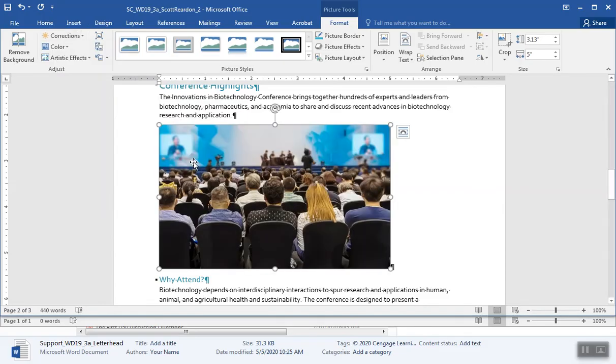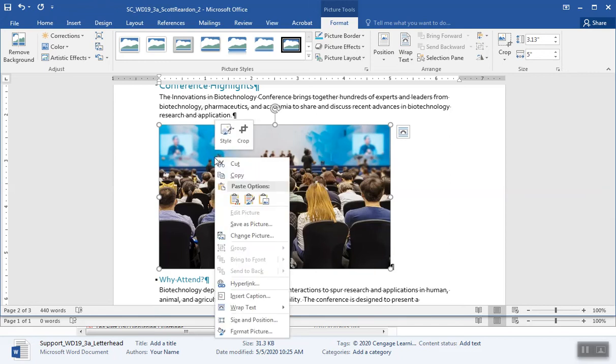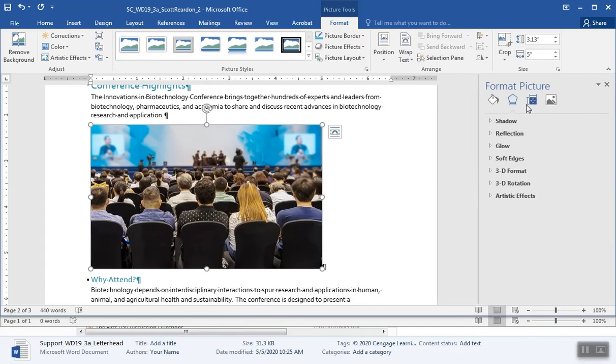Then it says something about alt text. Interesting. So I'm going to right click on that picture, and Format Picture. And right here is the layout and properties.